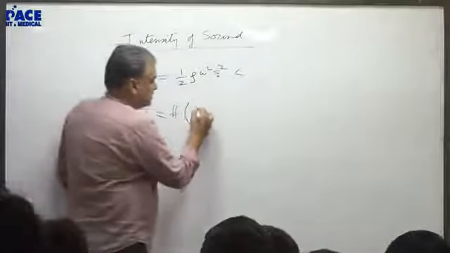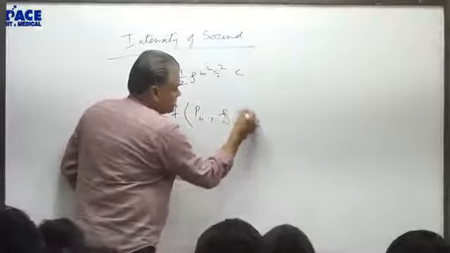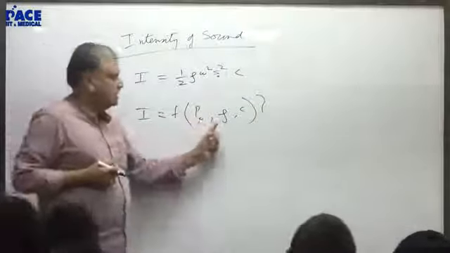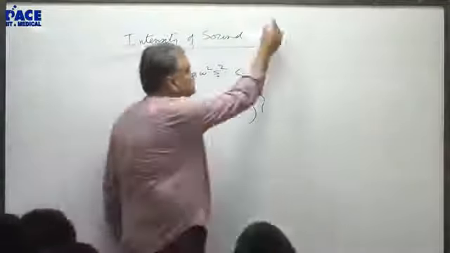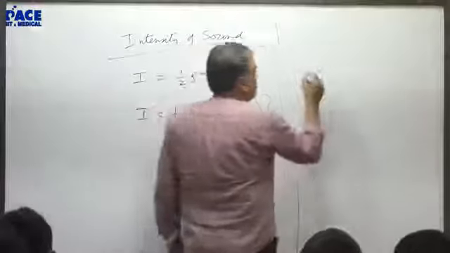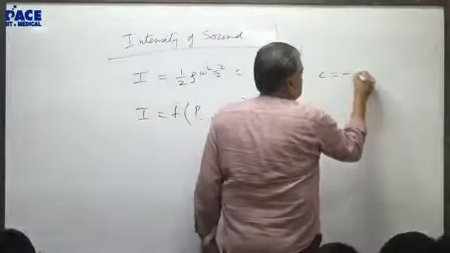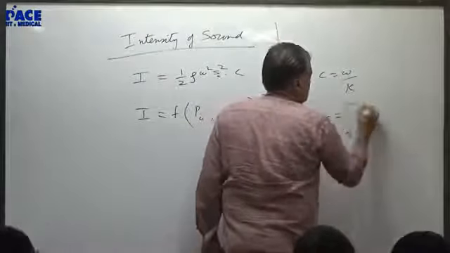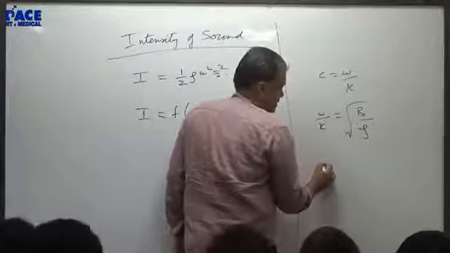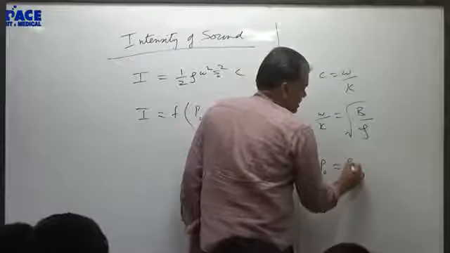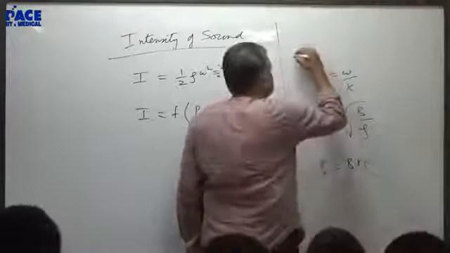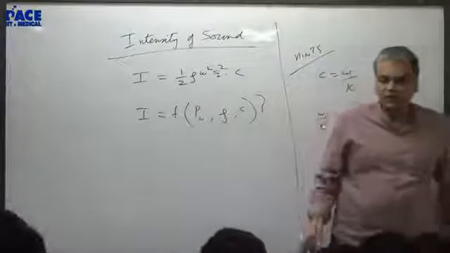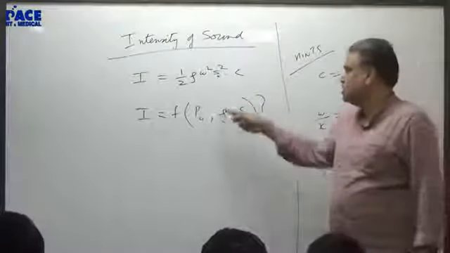So I want you to get me the intensity as a function of pressure amplitude, density, and speed. Some of the formulas which will help you: C equals omega by K, and you also figured out that omega by K is root B by rho. And of course you know that P naught is B K S naught. So can you get me a formula in terms of P naught, rho and C?